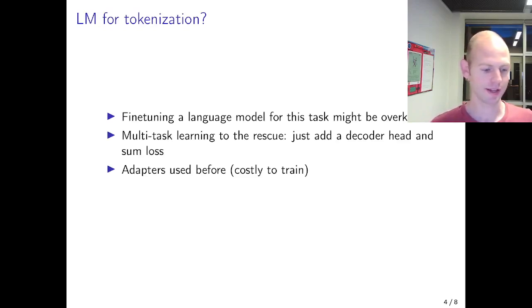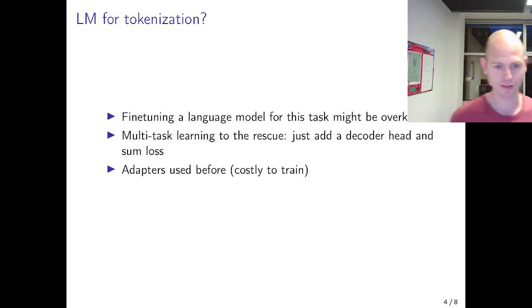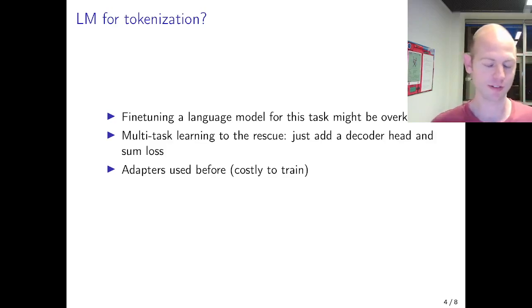So if we do it this way, this is commonly used for large language models or discriminative language models, of course. And the issue is that this is very expensive to train for a pre-processing step like tokenization. So the solution we adopt here will be multitask learning, where we do our downstream task directly jointly with the tokenization task. Previous approaches have used adapters with a similar framing of the task, but these are very costly to train, so that's impractical if you want to train for multiple data sets.